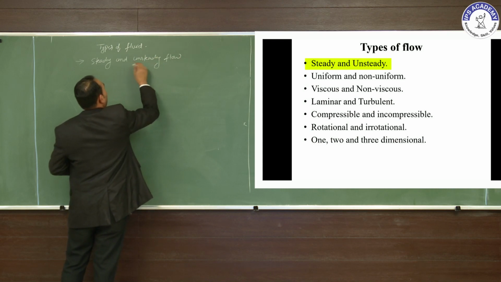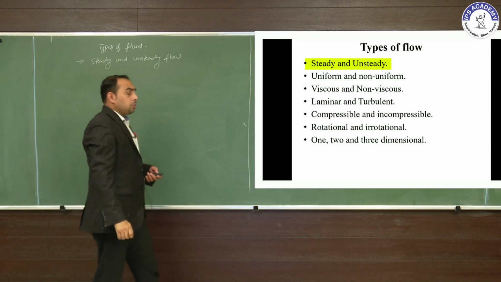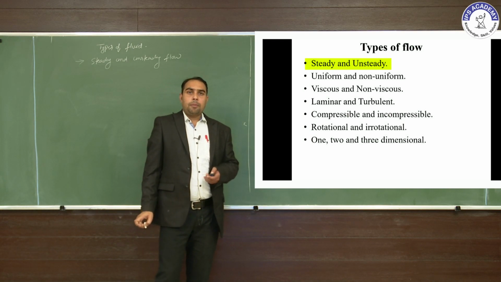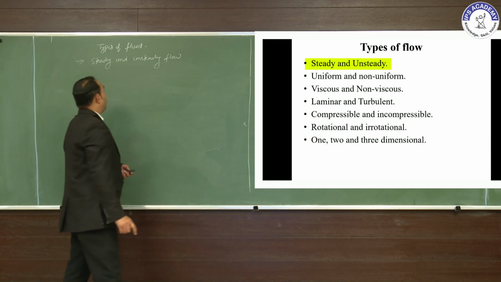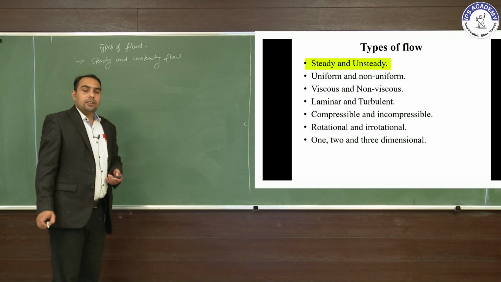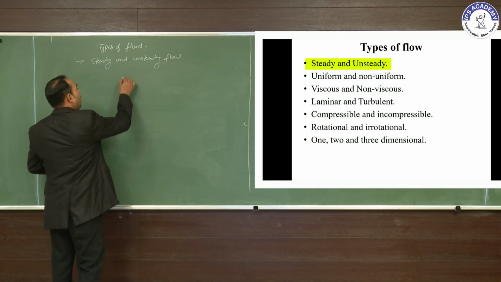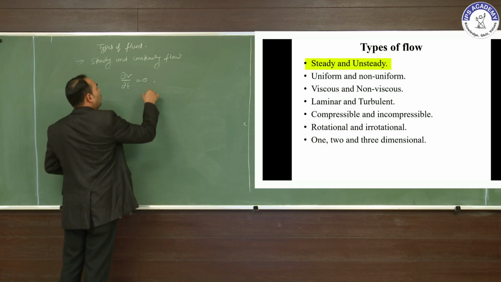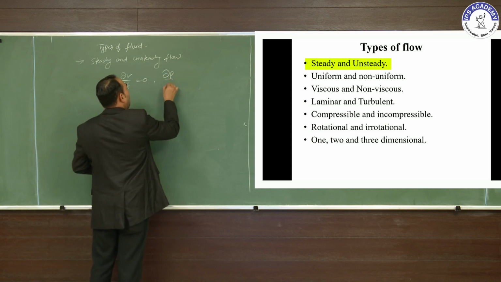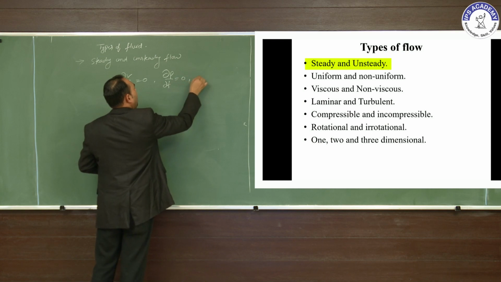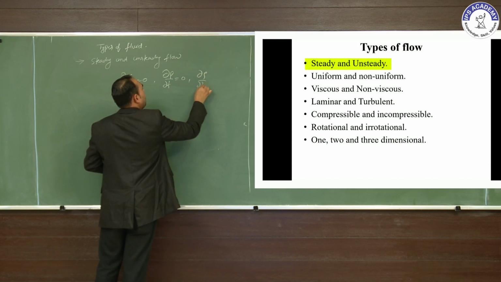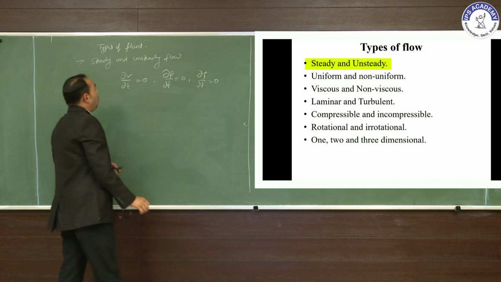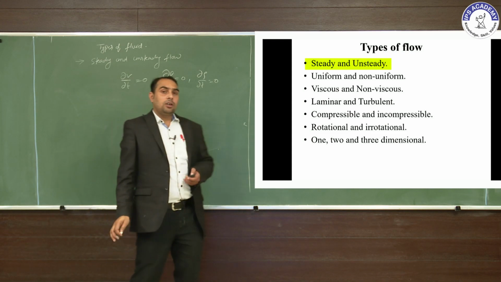So the steady flow and unsteady flow. Steady flow means the fluid property does not vary with respect to time. Suppose that dV/dt = 0, dP/dt = 0 and dρ/dt = 0, that is the steady flow. That means it is not dependent on time.